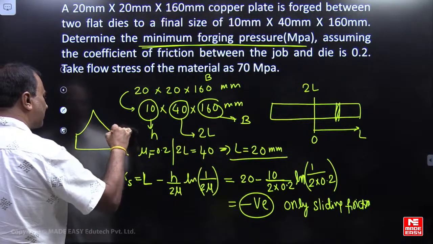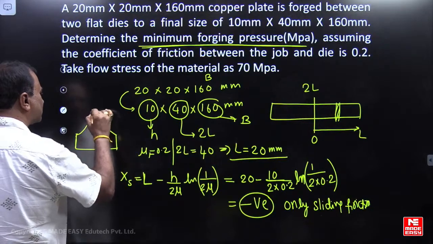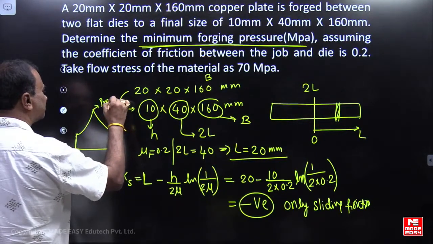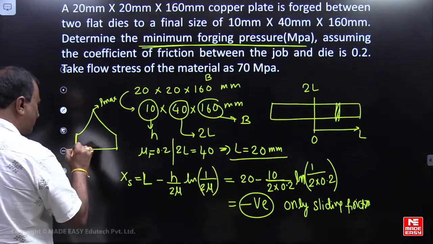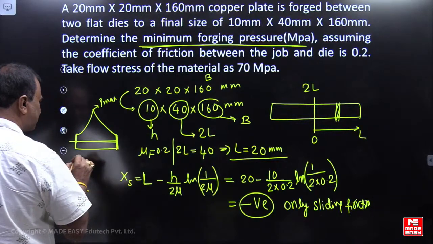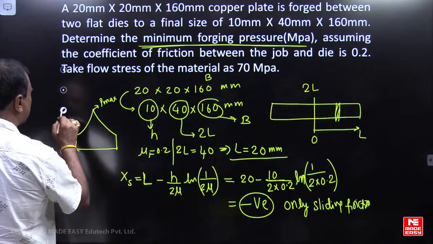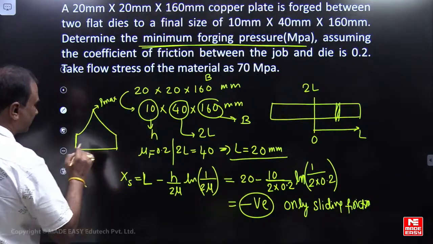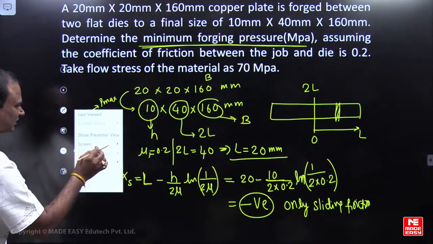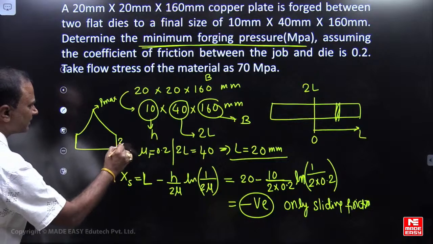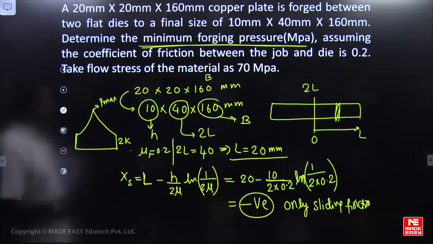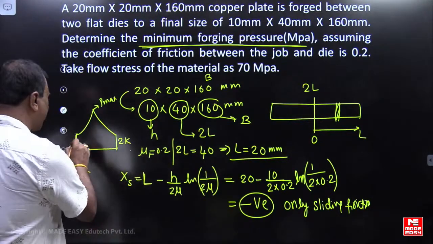Sliding means exponential decay will be there. So this is P max. Minimum pressure is how much, friends? Here minimum pressure is there, right? Minimum pressure is how much you can consider? It is 2K. Sorry, minimum pressure is 2K. You can consider minimum pressure is 2K.